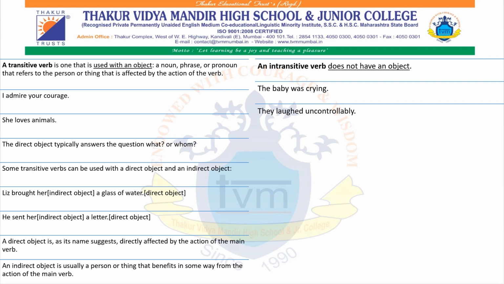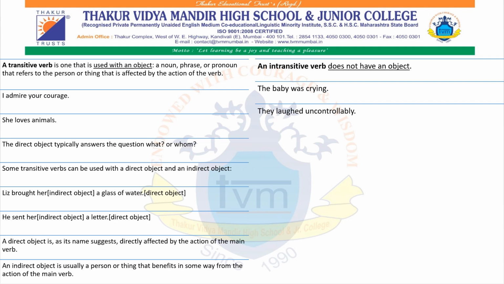Okay, let's check whether it is an object. We have to ask the question what or whom. They laughed what? Uncontrollably? Okay, not proper. They laughed whom? Again, the answer we get is not proper, or we can say the word does not match the answer of the asked question. So it is not an object.